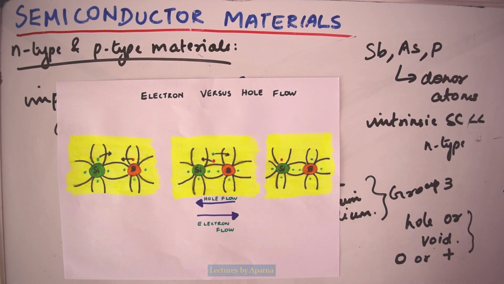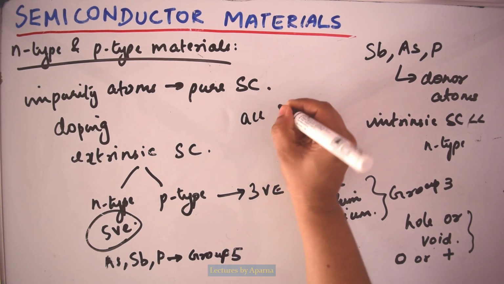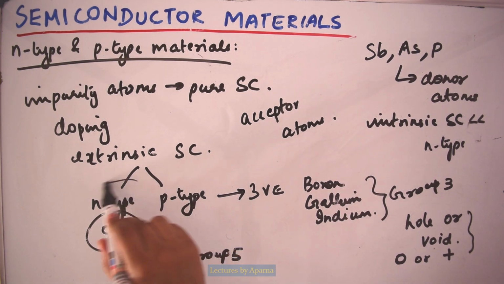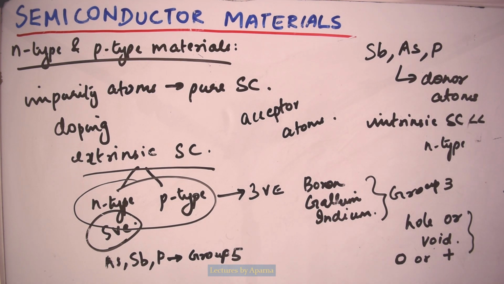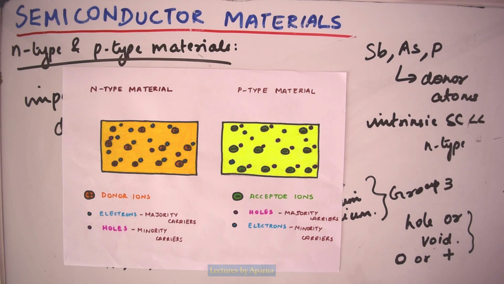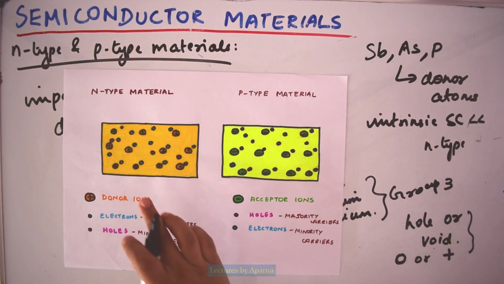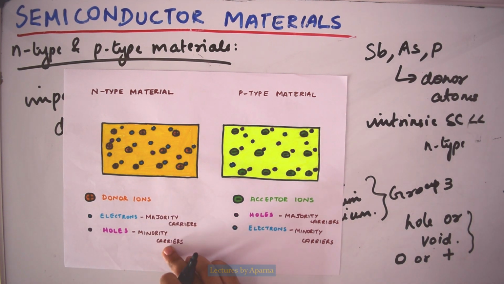The impurity elements like boron, which have 3 valence electrons, are called acceptor atoms. The n-type and p-type semiconductors together are called extrinsic semiconductors. Now let's see majority and minority carriers. In n-type material, the electrons are the majority carriers, since there are more free electrons made by doping with the donor atoms, and holes will be the minority carriers.